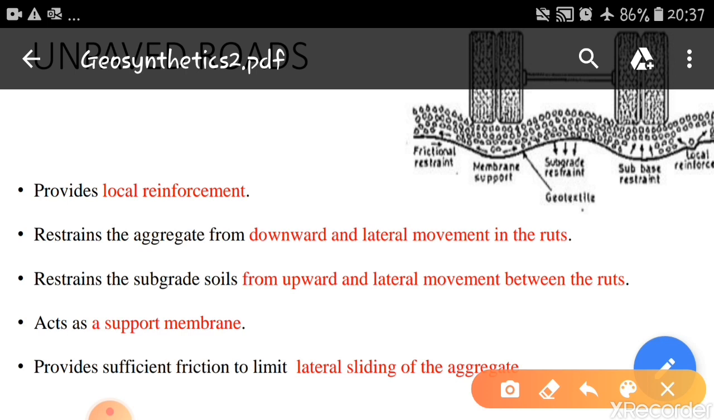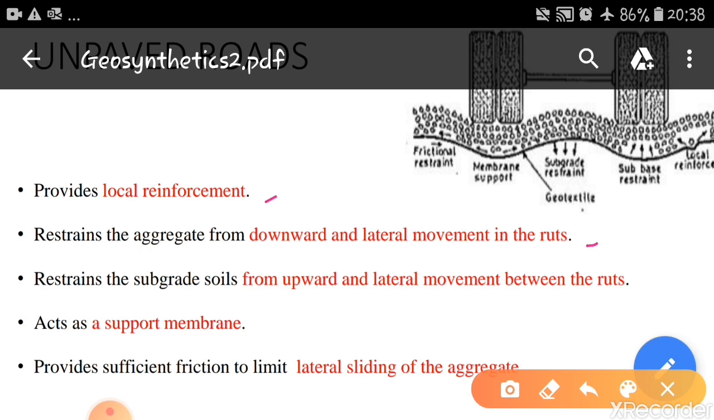In unpaved roads it has to be used as a separator, as a reinforcement, and as a filtration material. Providing the geosynthetic sheet between a granular subbase and a weak subgrade helps to stabilize an unpaved road in a number of ways. First, it provides local reinforcement: it acts as a reinforcement over the local weak subgrade and can improve its strength. It also restrains the aggregates from downward and lateral movement in the ruts, which is one of the important applications.